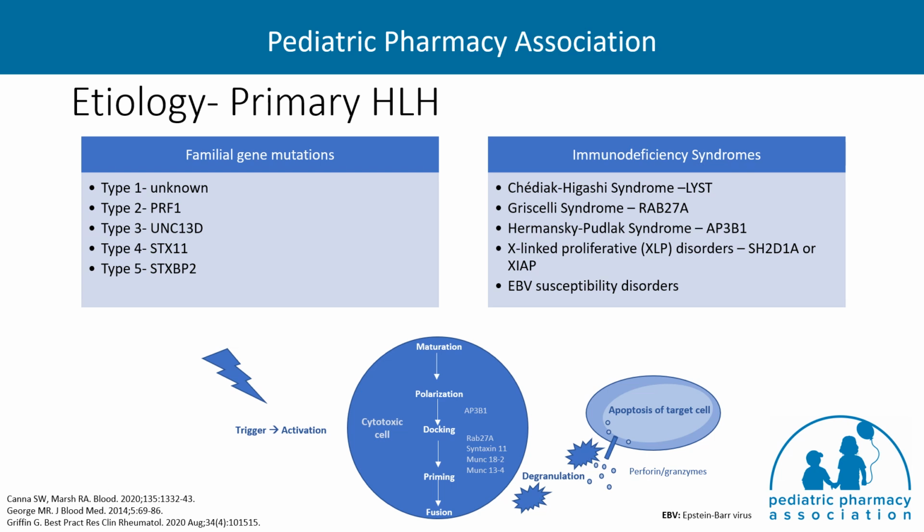Primary HLH is a hereditary transmitted disorder primarily caused by mutations in the genes that control how the immune system kills virus-infected or other abnormal cells in a person's body. Primary HLH is triggered by infections, but cytolytic dysfunction may ultimately cause certain primary immunodeficiency syndromes, which are listed on the slide for your reference.